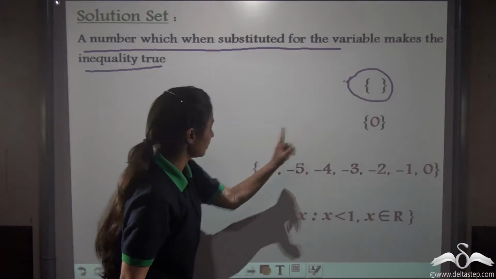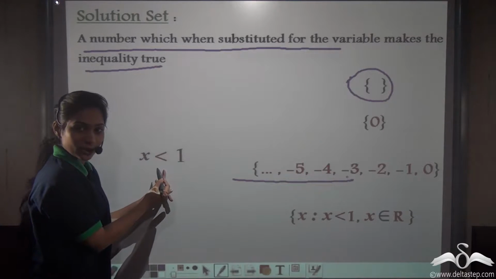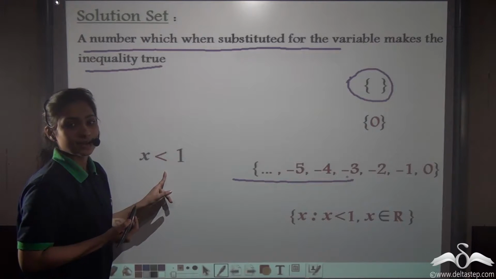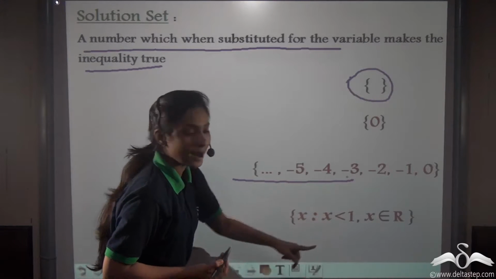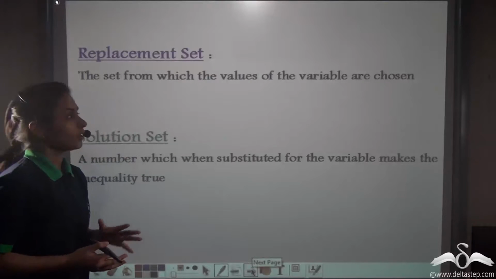When x is a whole number, this holds true. When x is an integer, this holds true for this inequality. And when x is a real number, you can name any numbers that are less than 1. So we have written this in set builder form, where x is less than 1 and x belongs to real numbers. So let's recall.